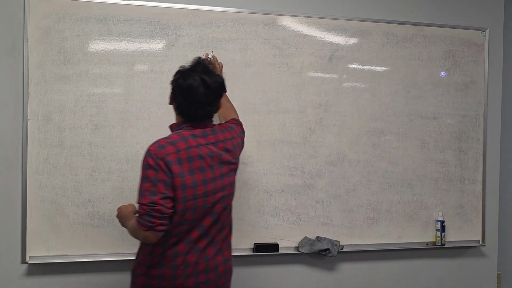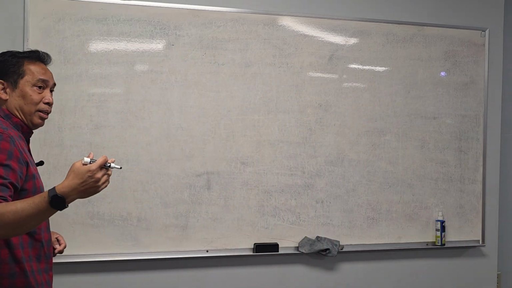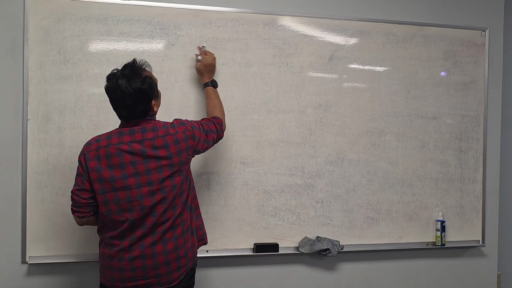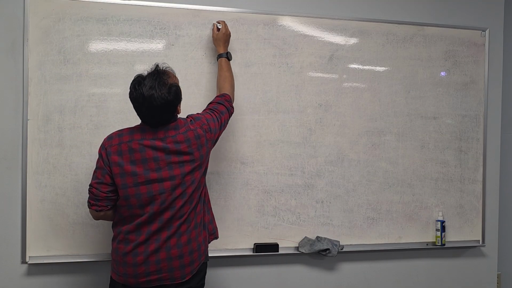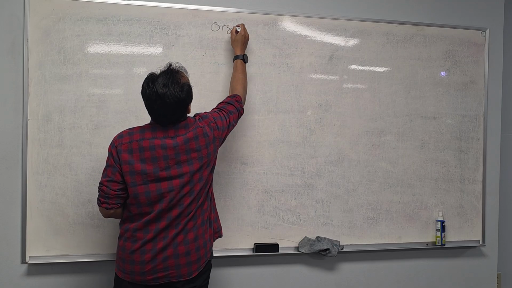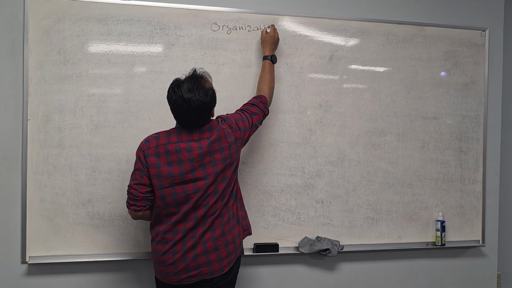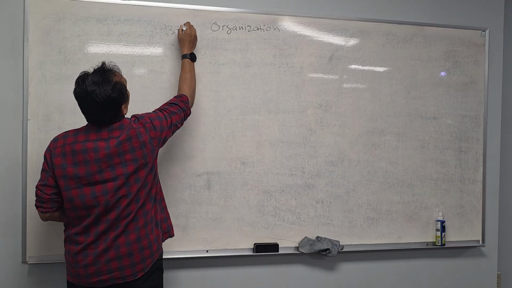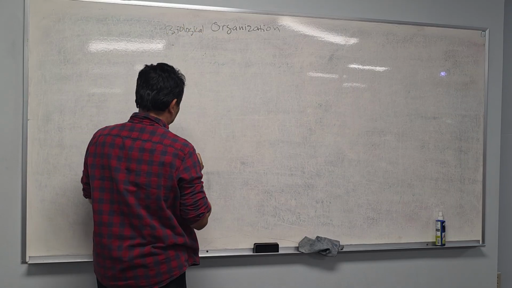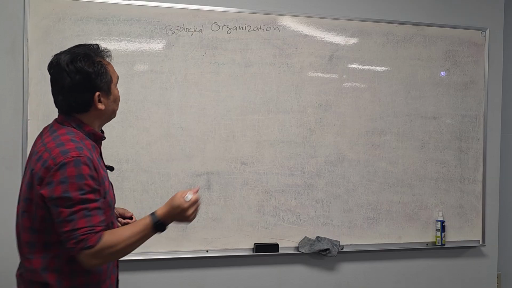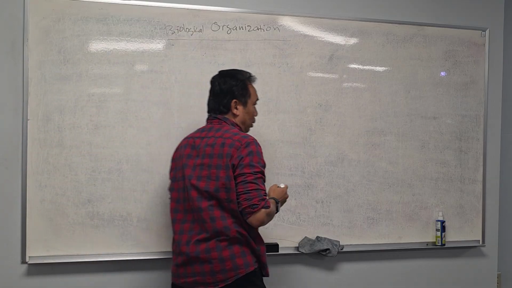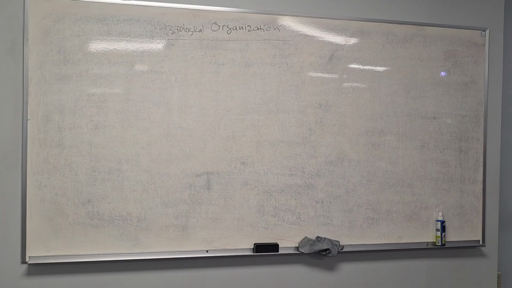Now, in Principles 1, we have learned about biological organization. We learned that every matter consists of a very small unit, the smallest unit of matter.